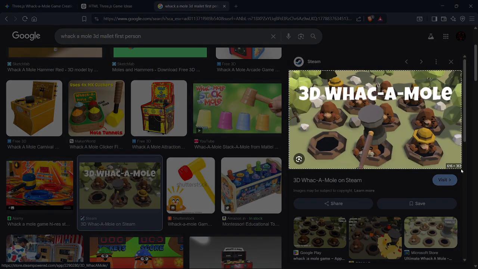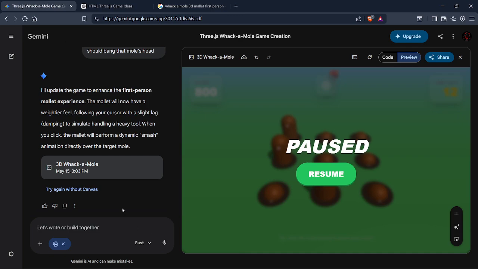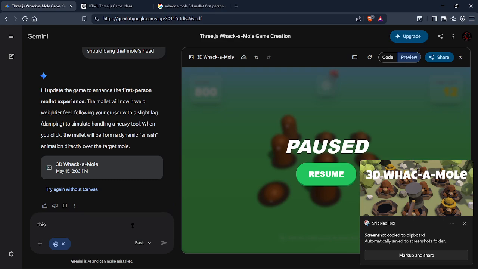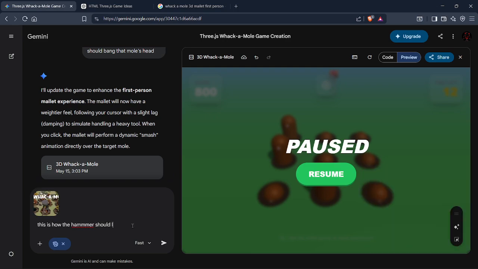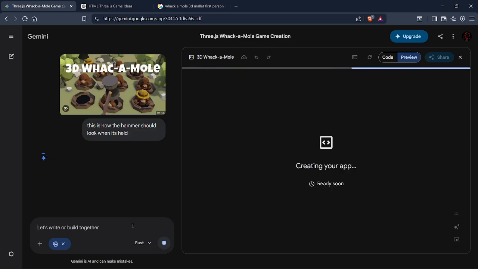So now I can screenshot this and send this here. And now I can write that, wait, this is how the hammer should look when it's held. Alright, so I also have a few more mechanic ideas like bombs and different tools. And this will mostly be like an endless game. The more moles you can whack, the better score you get.